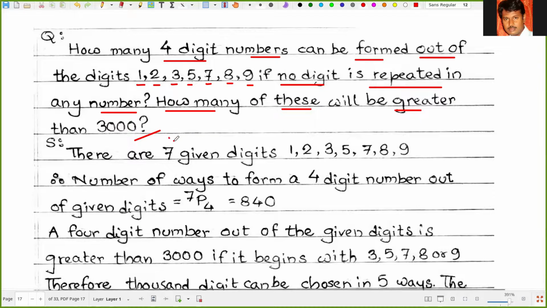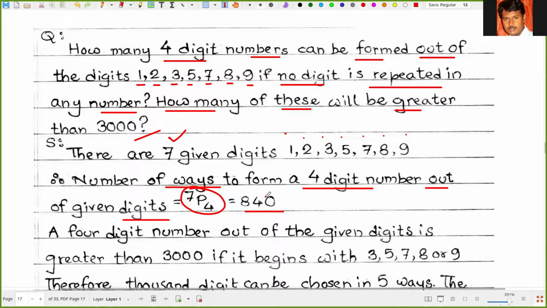There are practically 7 digits. So, to form a 4-digit number, from 7 digits we have to select 4 digits. So that is 7P4, or the result is 840.